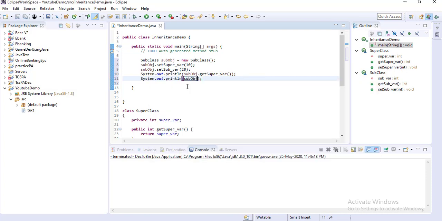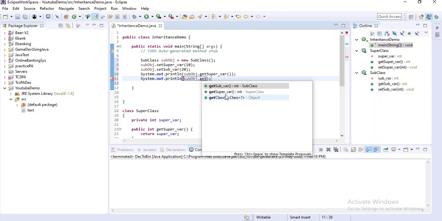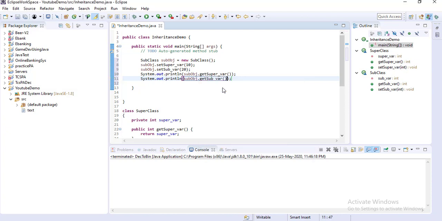So sub object dot get subclass get sub variable. So here if you execute this code, you can see that using the subclass object, you can set the values of the superclass variable as well as the subclass variable both.